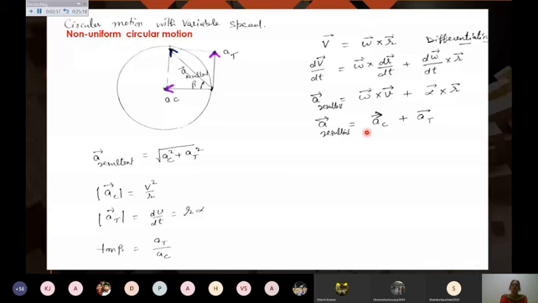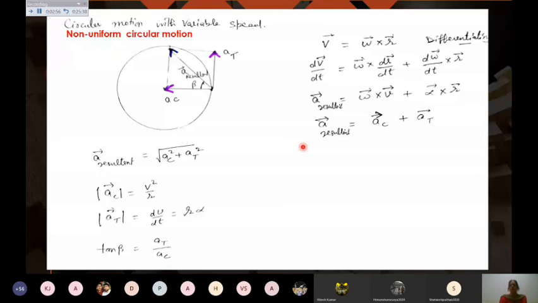When the tangential acceleration is 0, then the body is having uniform circular motion. But if some tangential acceleration exists, then the body is having non-uniform circular motion.